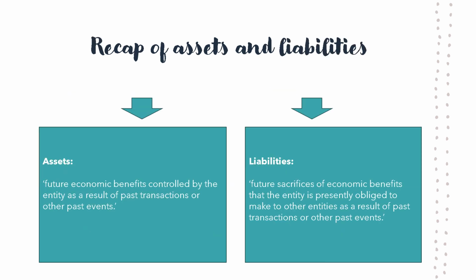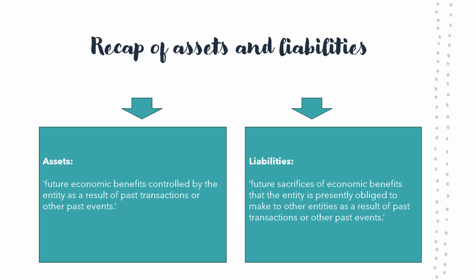Assets are the future economic benefits controlled by the entity as a result of past transactions or other past events. In other words, they are the items which are held by the entity which they anticipate will result in a future benefit. For example, an entity holds property, plant and equipment which they can use in their day-to-day operations which provide future economic benefits. Machinery can be used to manufacture their inventory, a warehouse can be used to store their inventory, and trucks or vans can be used to deliver the inventory.